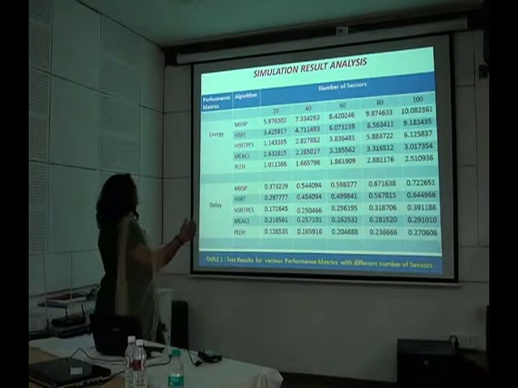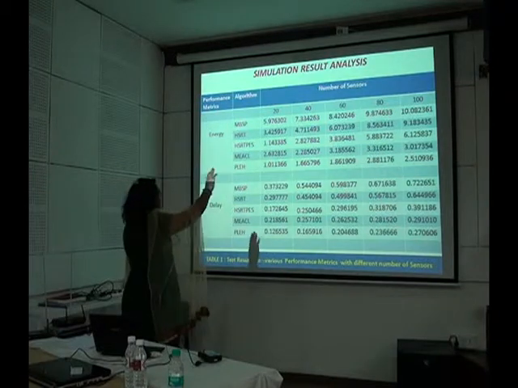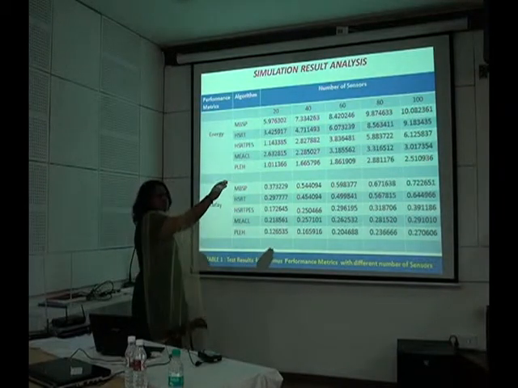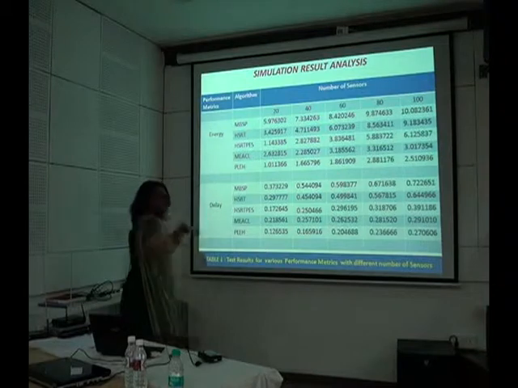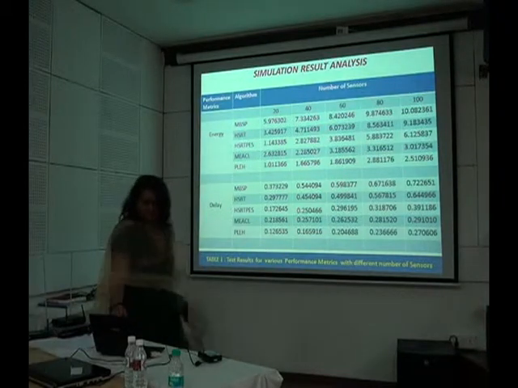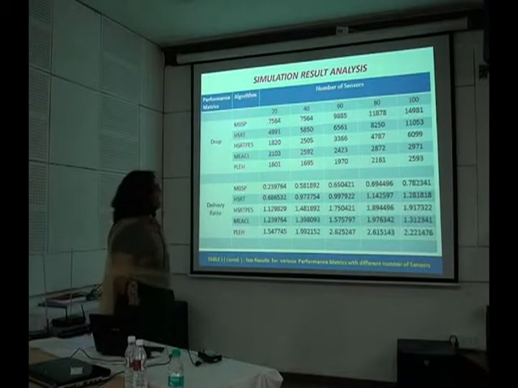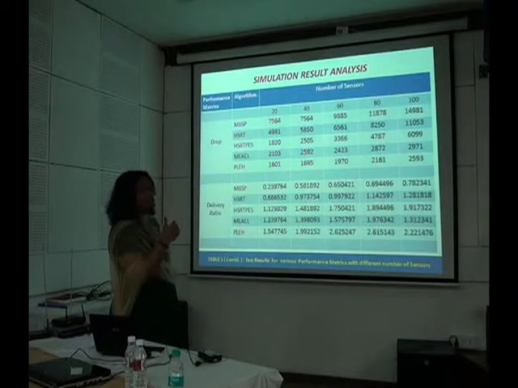Here, by varying the number of sensors, that is 20, 40, 60, 80 and 100, whatever values I have got, I have written here in the form of a table. So again, for drop and delivery ratio, for the various algorithms and the technique which I have developed, these are the values that I am getting.